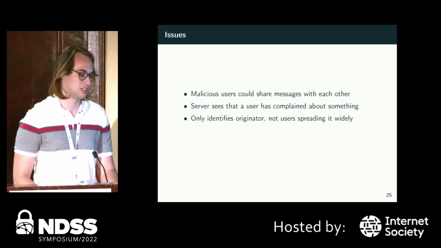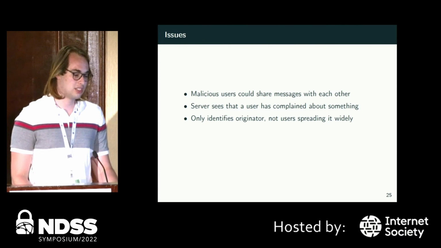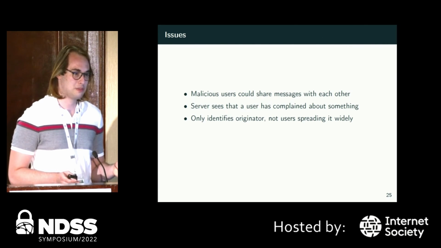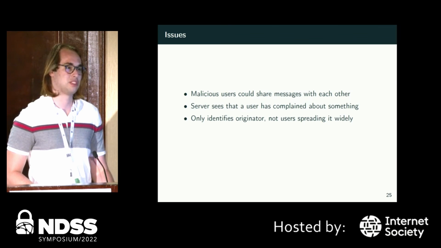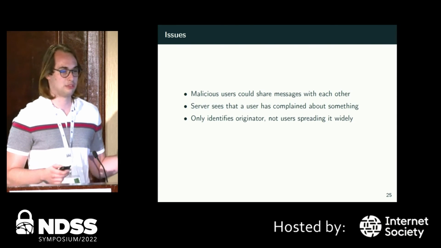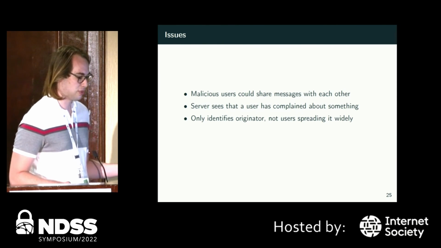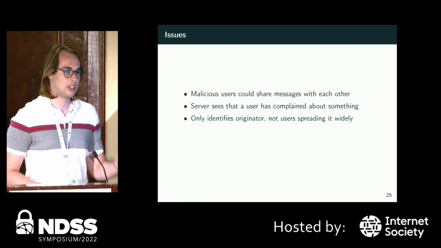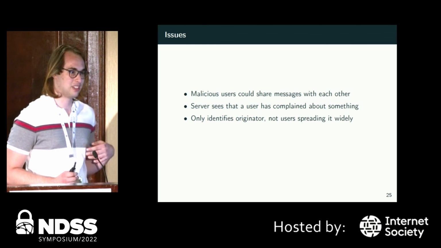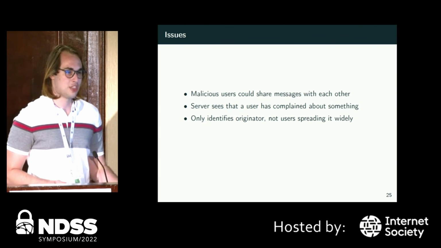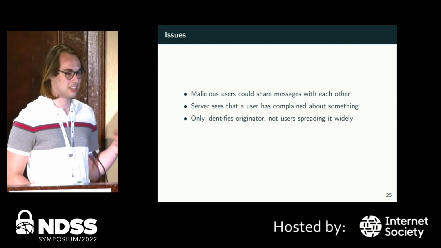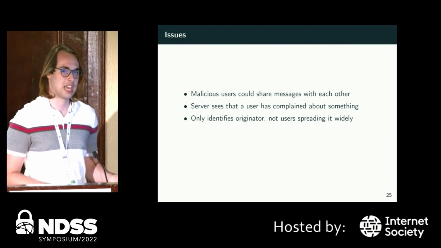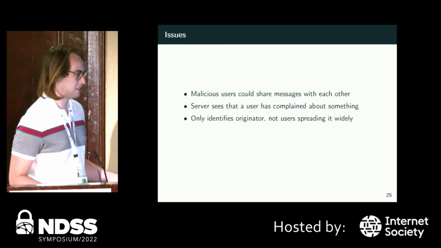and that's a totally different problem altogether. Another issue is that the server sees that a user has complained about something, not that they see what the user actually complained about, but the server can see, yes, you did complain about something. And in a perfect world, the server wouldn't see that, but that's not something we achieved with this system. And finally, this only identifies the originator, not users spreading it widely. So even though you might be able to detect these sources of fake news, there might be these 2 or 3 people that always are sending fake news to everyone they know, and maybe the platform wants to detect that too, because that might be useful to know. But this system doesn't do that.